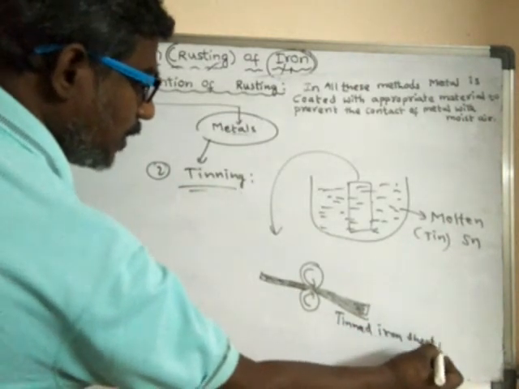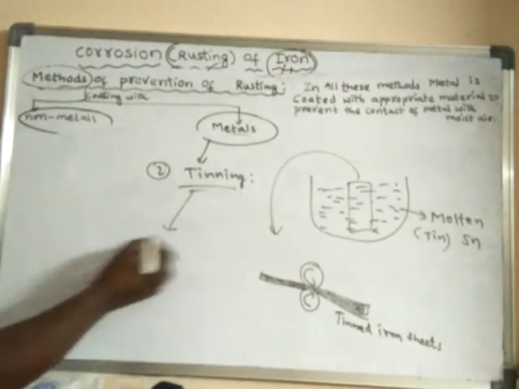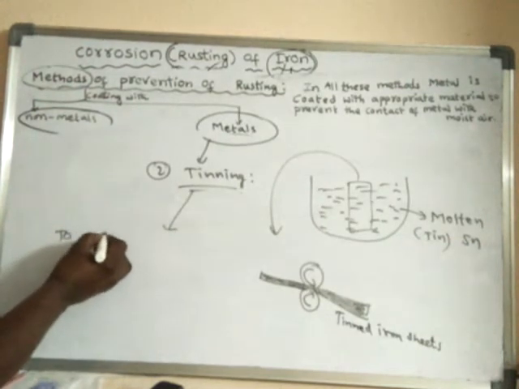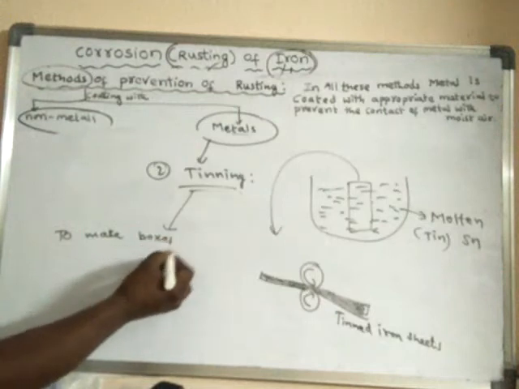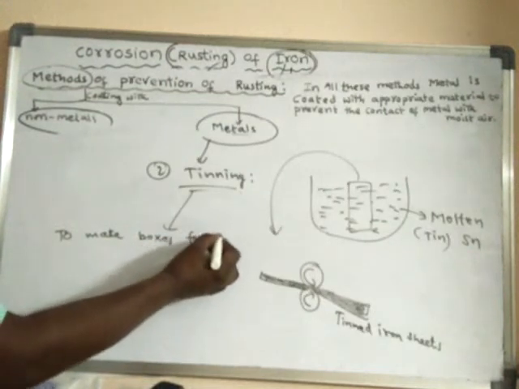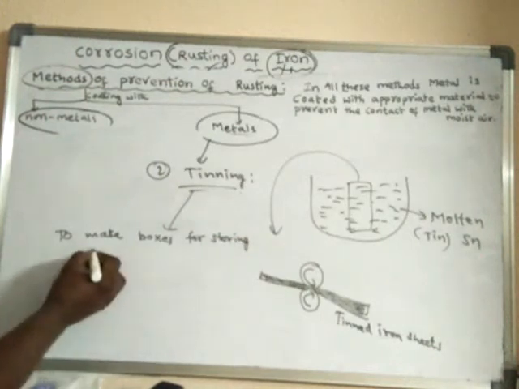Where are these tinned iron sheets used? They are used in making boxes for storing edible substances.